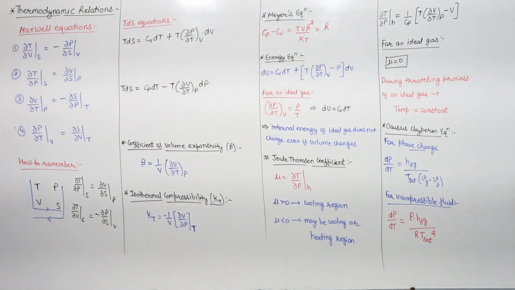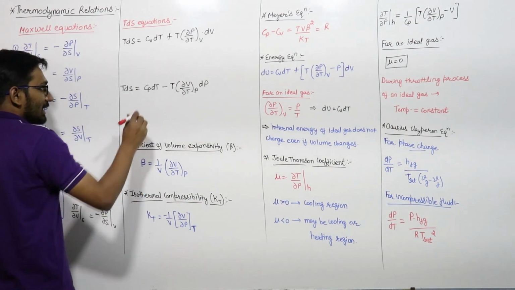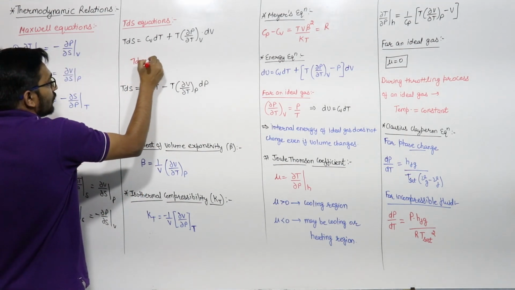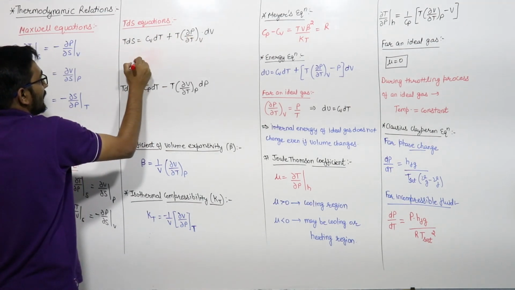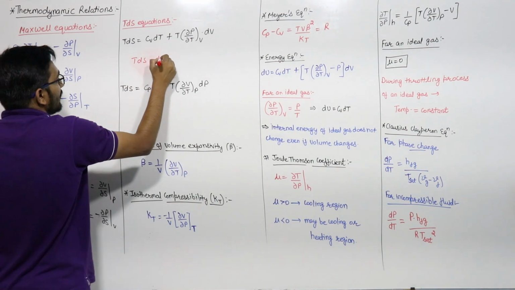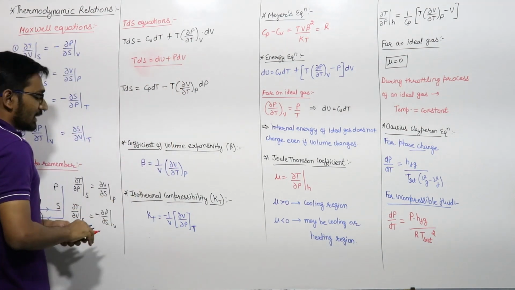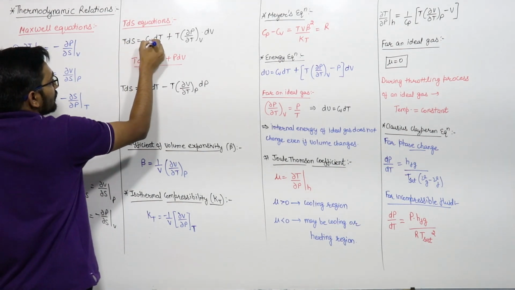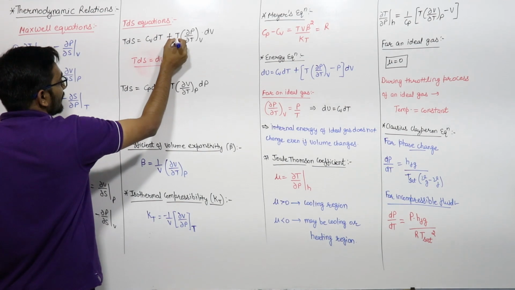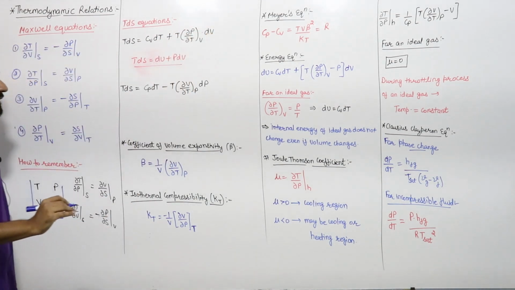Next is our TdS equations. The first TdS equation: we know the TdS equation, TdS is equal to dU plus PdV, right? And in the differential form this equation will be TdS is equal to Cv dT plus T into del P by del T at constant volume into dV.